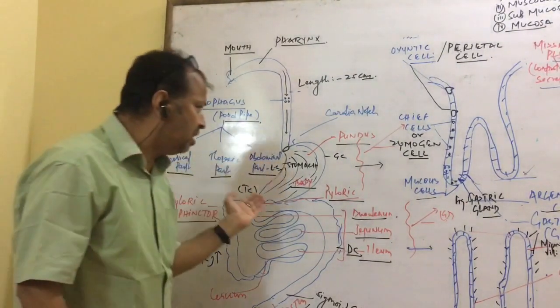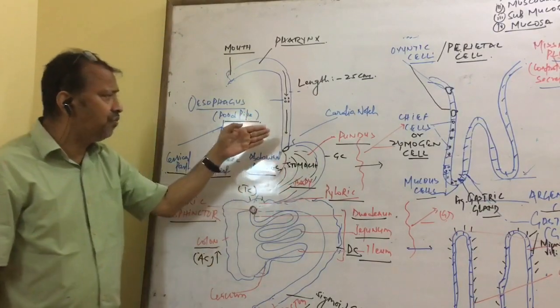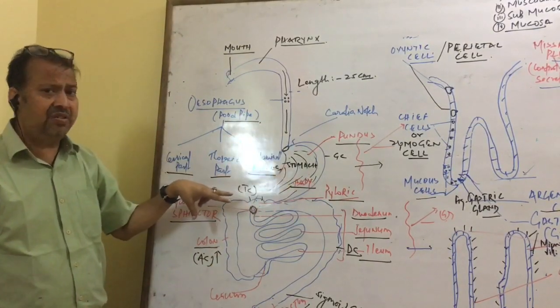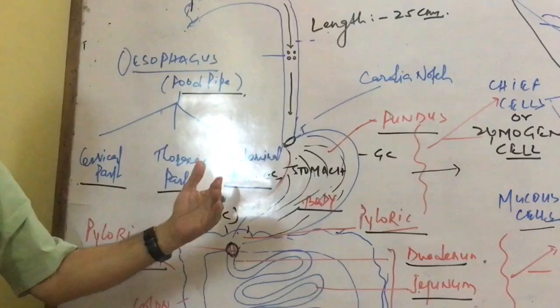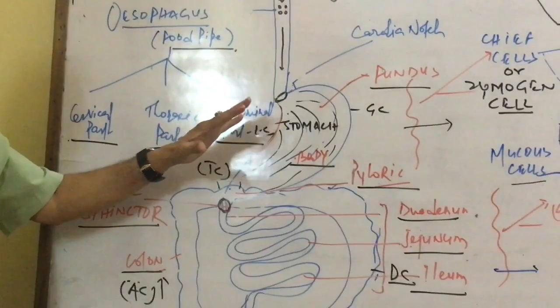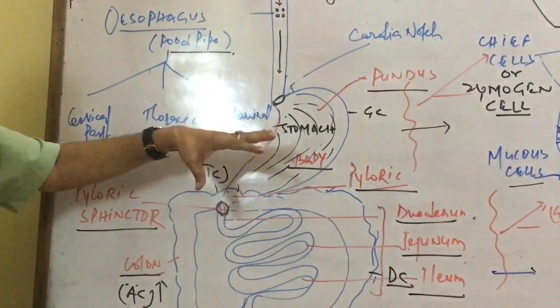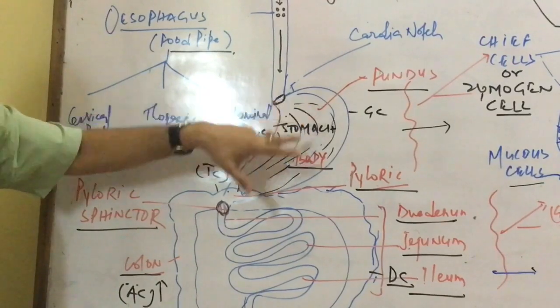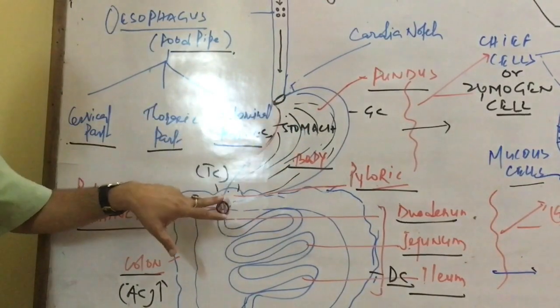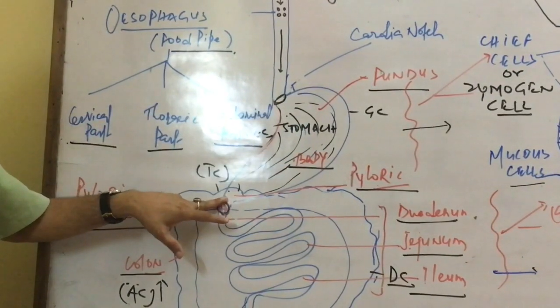Next to the esophagus, a bag-like, J-shaped structure is called the stomach. The stomach is differentiated into three parts: the anterior part is the fundus, the main part is the body, and the posterior part is called the pylorus.